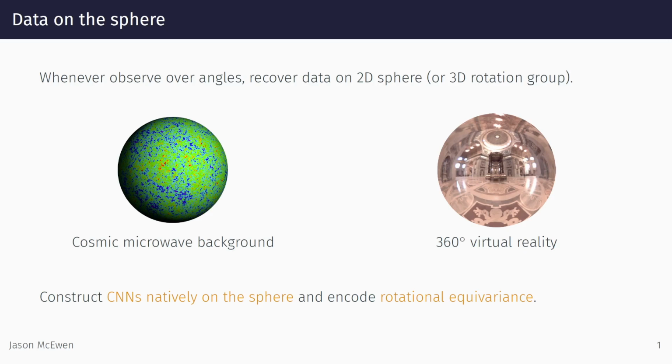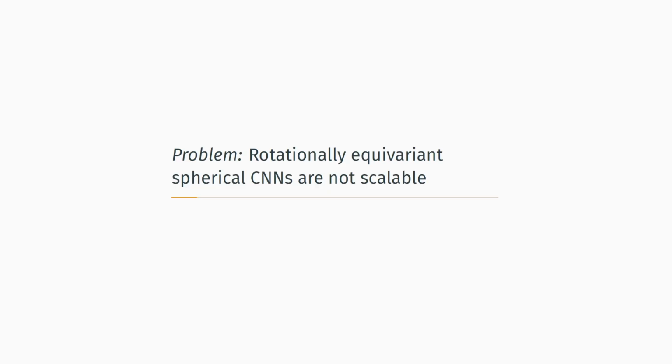To transfer the remarkable success of deep learning to applications involving spherical data, we need deep learning models, such as CNNs, defined natively on the sphere. Just as planar CNNs encode translational equivariance, one of the key factors responsible for their success, spherical CNNs should encode rotational equivariance. While CNNs defined natively on the sphere have been developed, those frameworks that exhibit rotational equivariance are highly computationally demanding, prohibitively so for many practical applications.